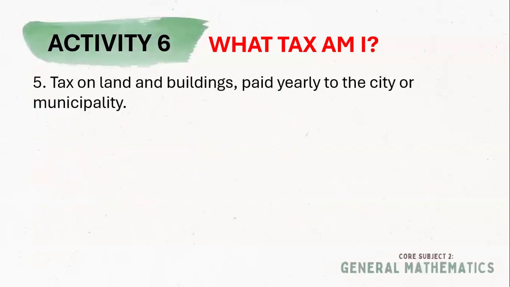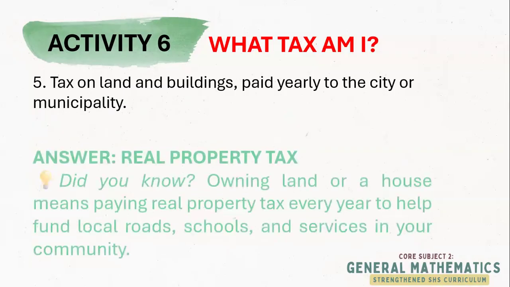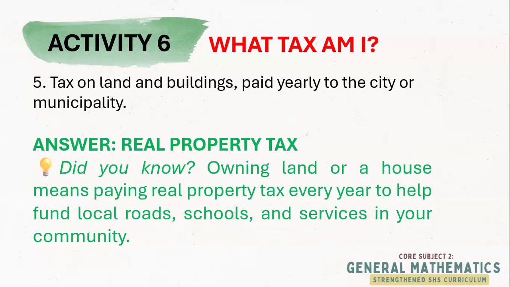Let's proceed now to item number 5. Correct. The answer is real property tax. So the real property tax is also popular in our language as the amilyar. Okay, so it's paid annually for owning land and buildings, and it goes to your city and town, or actually the provincial government also gets something from it.